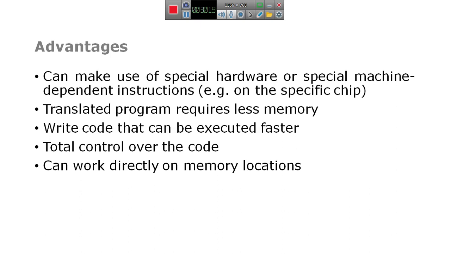Write code that can be executed faster. Total control over the code. Can work directly on memory locations. These are the advantages.